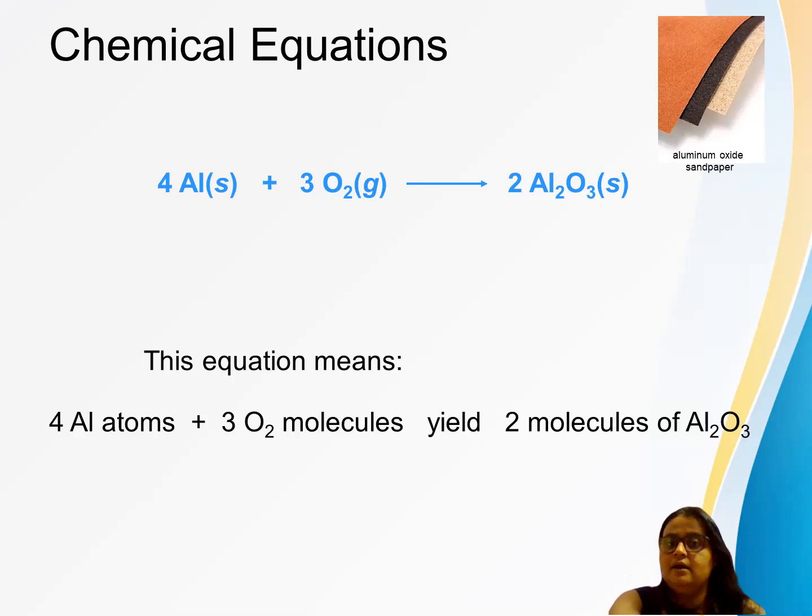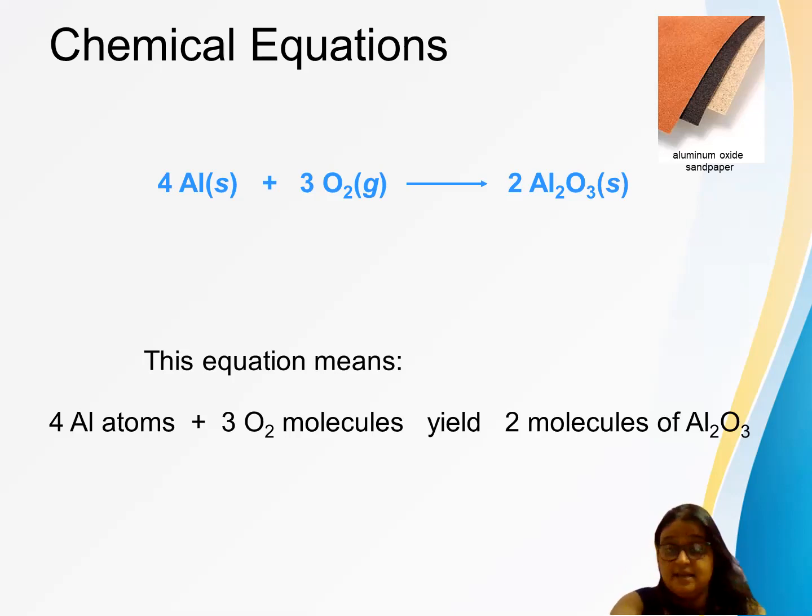Similarly here, it's O3, and the 2, which is written as a coefficient at the beginning of the compound, will be used by both aluminium and oxygen. As we used it in aluminium, 2 into 2, 4, similarly this 2 will be used in the oxygen as well. That is 2 into 3, that makes 6. So how many aluminum atoms on both sides? 4, 4. How many oxygen atoms on both sides?